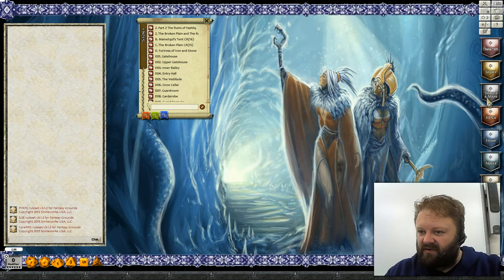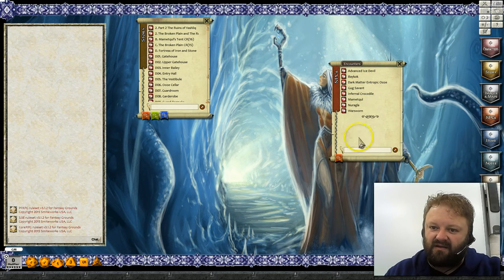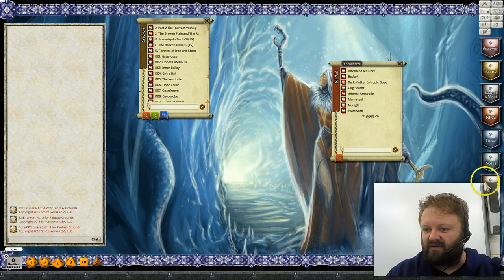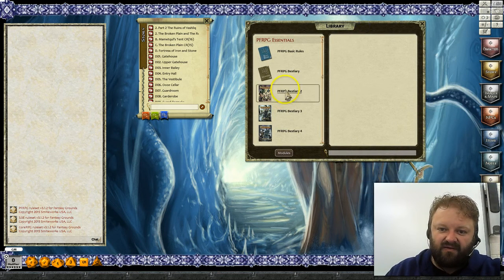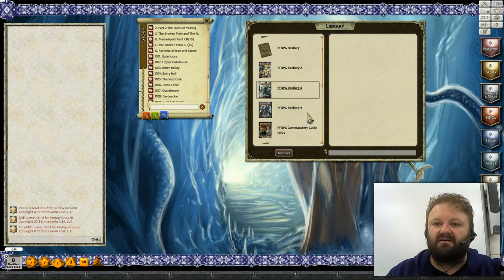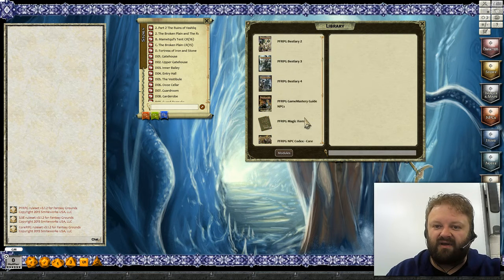Bunches and bunches of maps basically in there. I've got NPCs, so if something isn't in the bestiaries, which I've got down here in the library, and you should really find these, the Pathfinder bestiaries and stuff like that are there under fan content that people have put all these details in, so I've got all that stuff open.